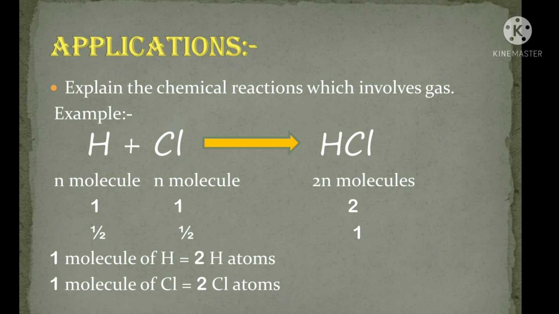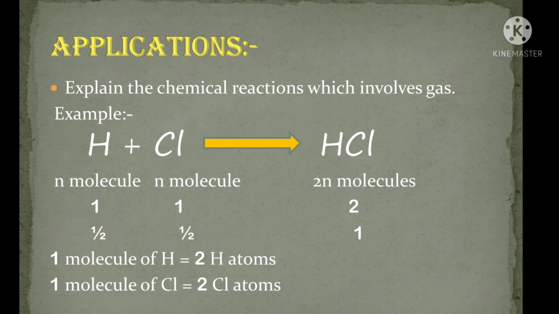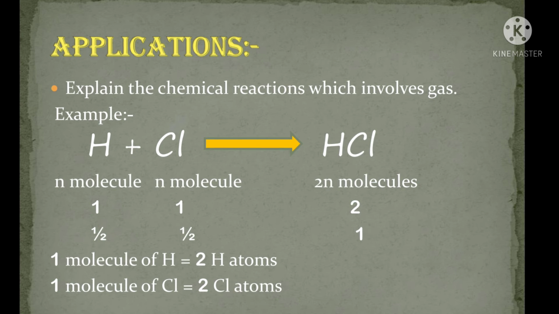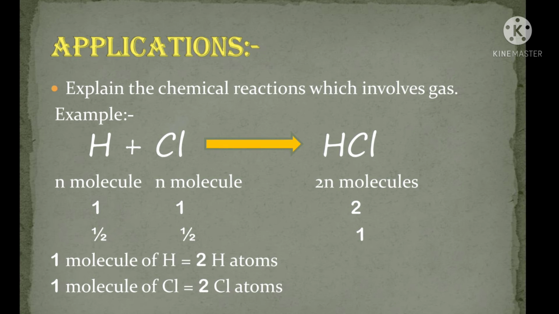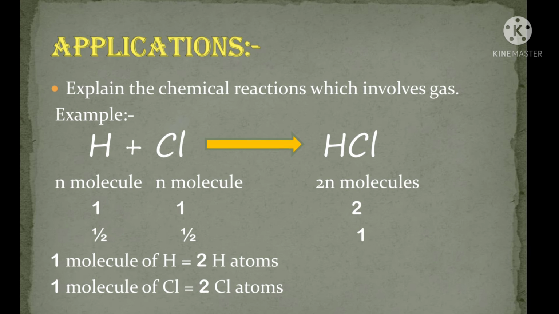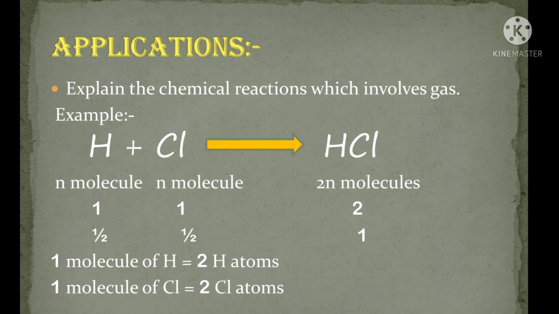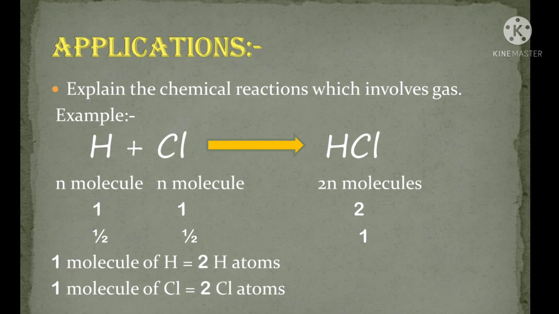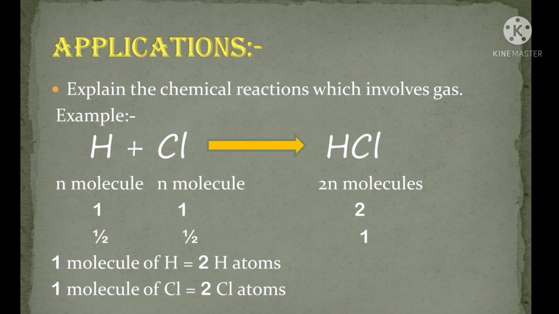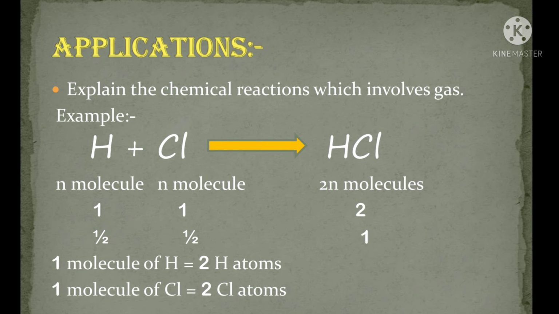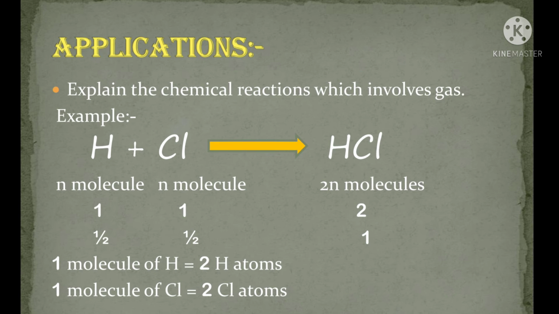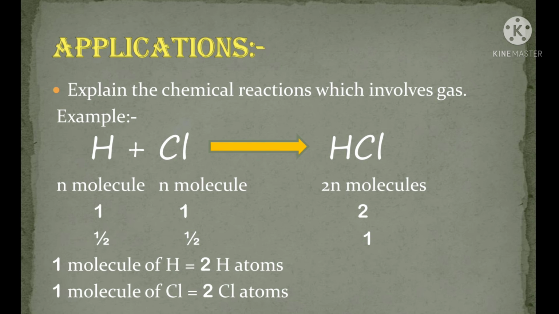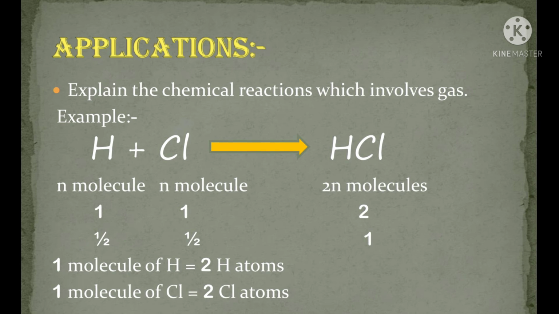Then come to the application part. First point is, it can explain the chemical reactions which involve gas. For example, formation of HCl gas. From numerous studies, we know that one volume of hydrogen combines with one volume of chlorine to form two volumes of HCl gas. Suppose one volume of gas contains n number of molecules, then we can write, applying Avogadro's law, that n molecules of hydrogen react with n molecules of chlorine to form 2n molecules of hydrochloric gas.